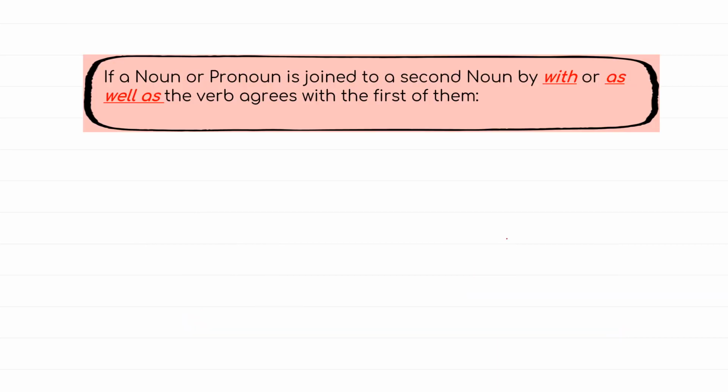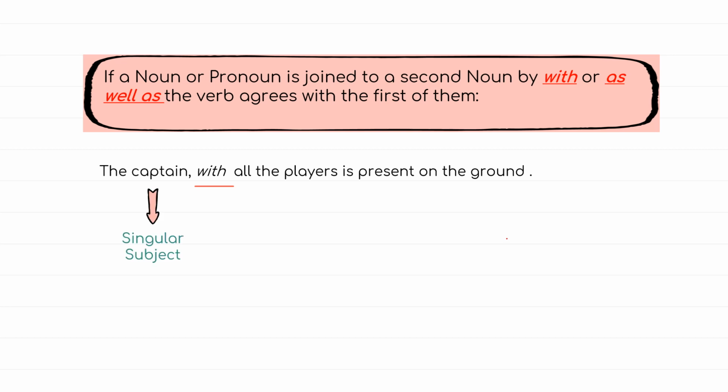If a noun or pronoun is joined to a second noun by with or as well as, the verb agrees with the first of them. In the given example, the captain with all the players is present on the ground. We have two subjects, captain and the players. Since the verb agrees with the first of them, that is the captain, which is a singular subject, the verb too will be singular.